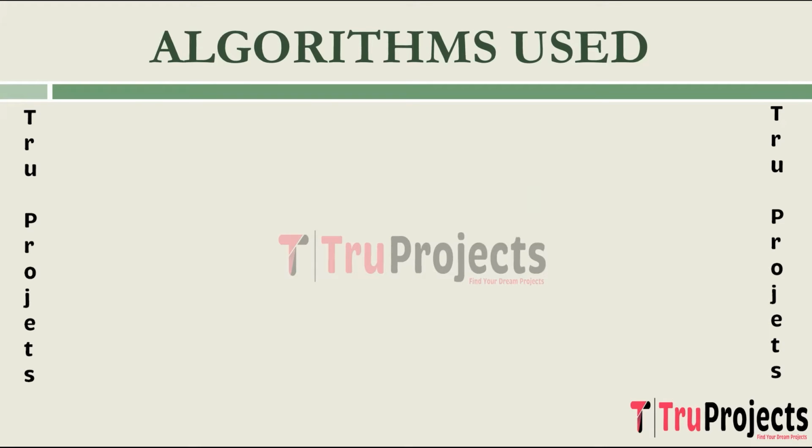So the algorithms which are used for detecting abnormal activities in humans are YOLOv5 and others. First, to know what is YOLOv5, we will look at what is YOLO. YOLO is short for You Only Look Once. It is a state of the art deep learning model for real time object detection.